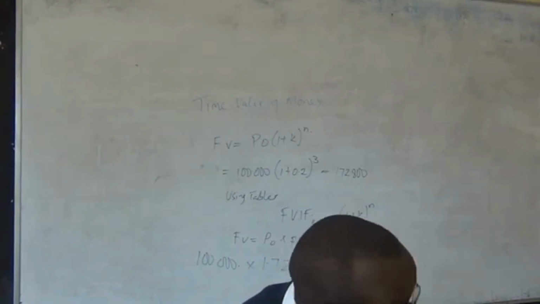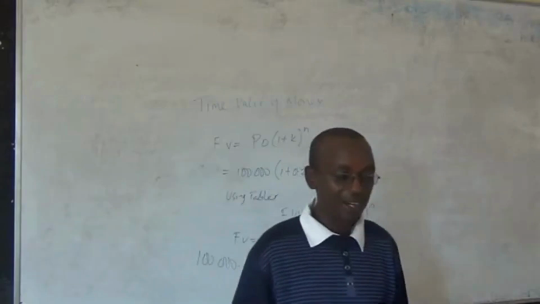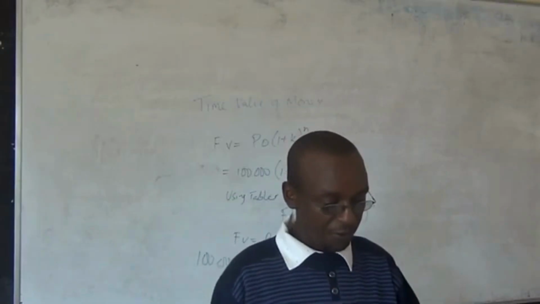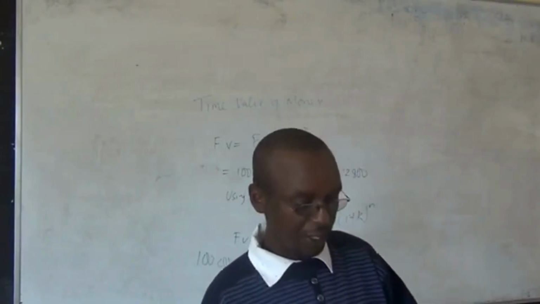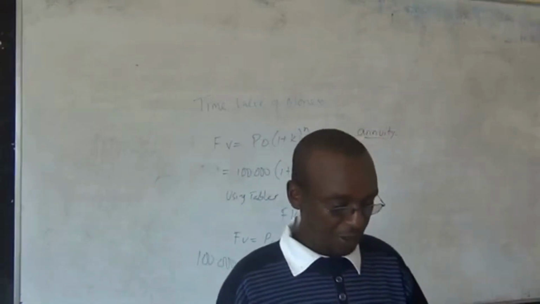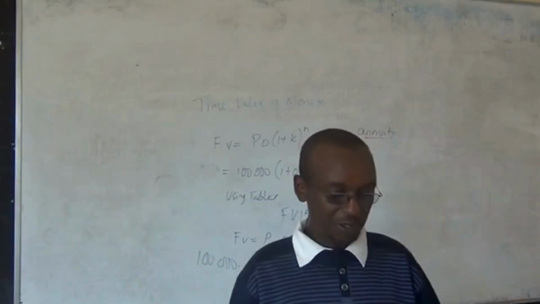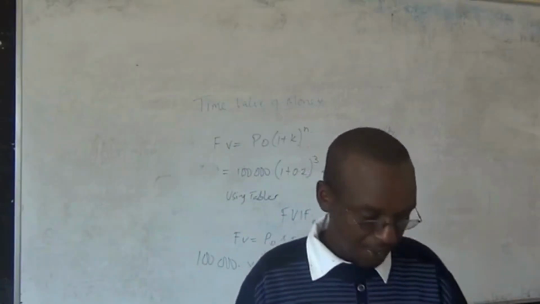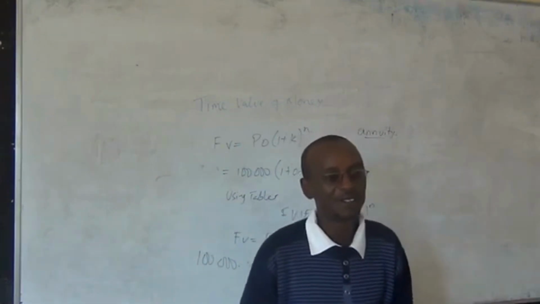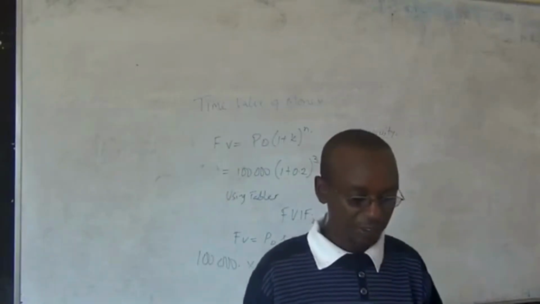Sometimes you come across an annuity, or a series of payments. And then we have two types of annuities. We have an ordinary annuity, which is an annuity where the cash flow occurs at the end of each period. Then annuity due, the cash flow occurs at the beginning of each period. I'm a landlord. So the cash flow occurs at the beginning of each period, and this means that the cash flows are received sooner.